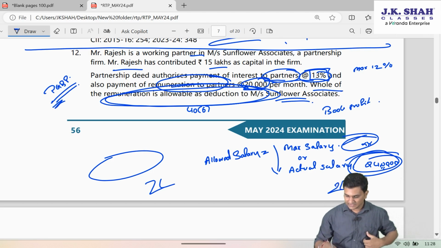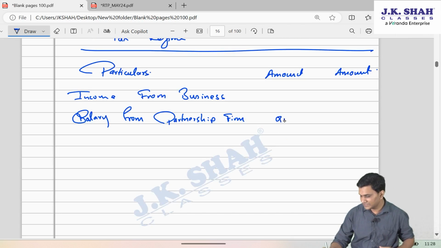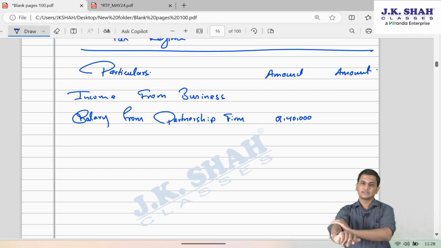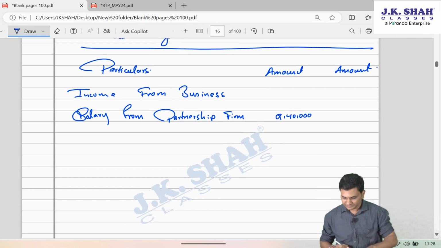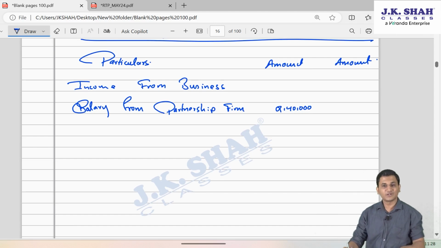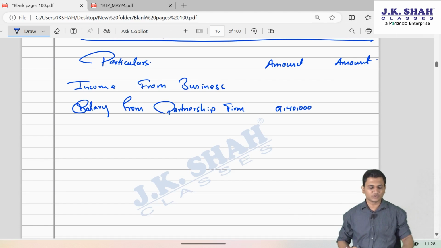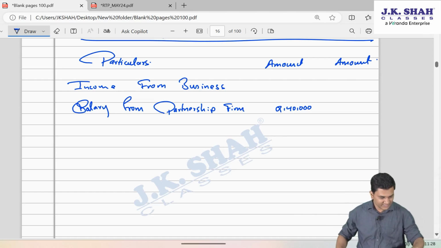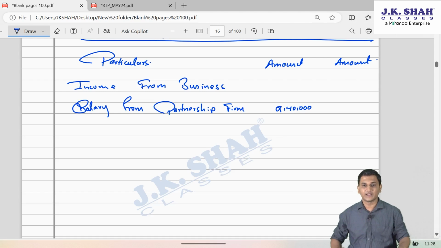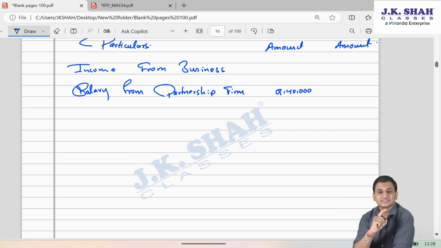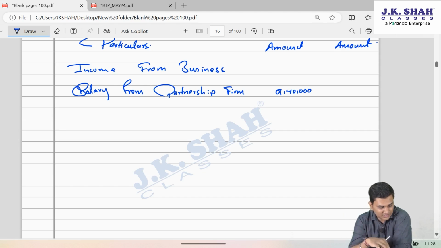friends, the salary 2,40,000, since that is completely allowed to the firm as a deduction, that entire 240 will be considered here. If they would have said that only 1,80,000 or only 2 lakh or any such figure was allowed to the firm as a deduction, then we would have considered only that much figure. But since they are not saying like this, we can consider that entire amount. And yes, no standard deduction has to be taken when the salary from firm gets taxed under PGBP head. No need to take any standard deduction of 50,000. That standard deduction is under salaries head.